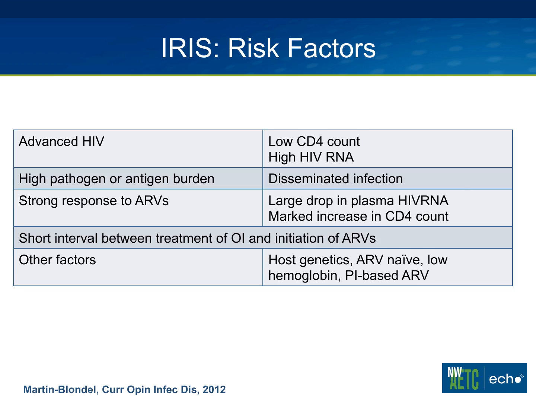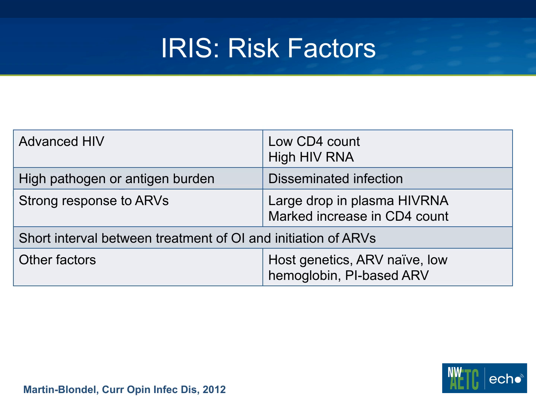There are also risk factors for developing IRIS. For individuals with advanced HIV that is marked by low CD4 counts and high HIV RNA levels, individuals that have a high pathogen or antigen burden like you'd see in someone with a disseminated infection, individuals that have a strong response to antiretroviral therapy that is marked by a rapid initial decline in plasma HIV RNA levels and a marked increase in CD4 counts. And then maybe most important is a short interval between the treatment of an OI and the initiation of antiretroviral therapy.